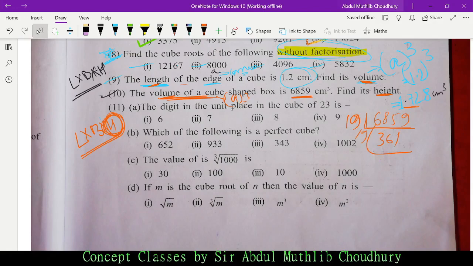19 into 19 is 361, 19 into 1. So we have this number. So 6859 is a perfect cube, and we need the number factorized into triplets. We have 19 three times, so 19 cube. How many 19 do we need, 1 or 3? 1. So the answer is 19, because 19 cube will result into length into breadth into height. We need only height. So one of these sides, suppose height is 19.